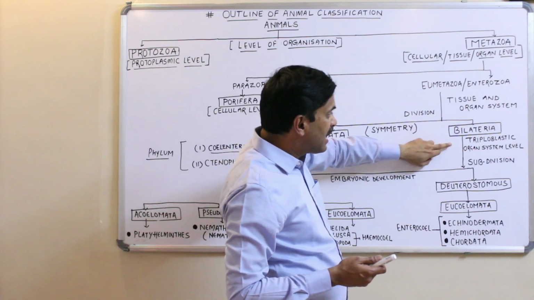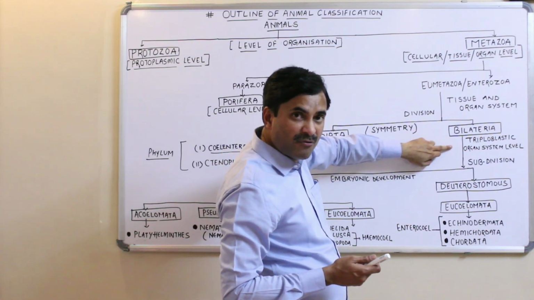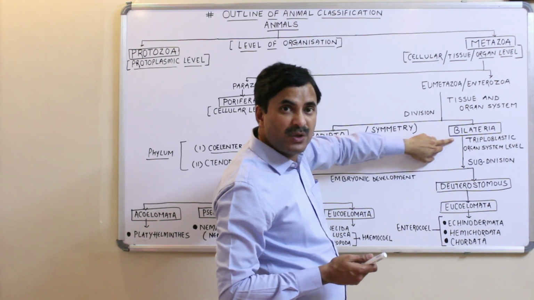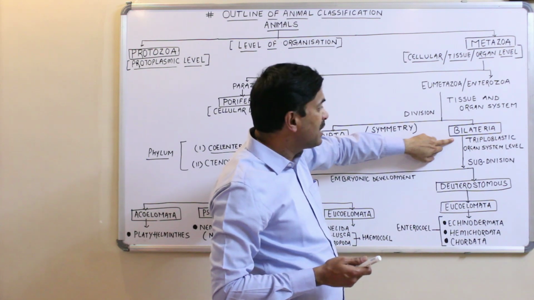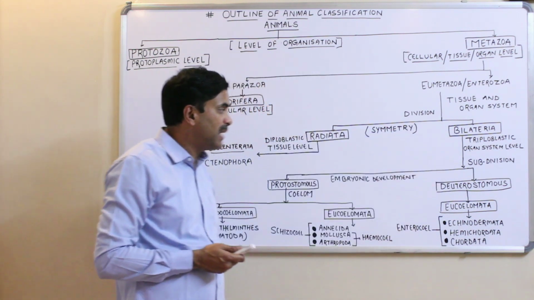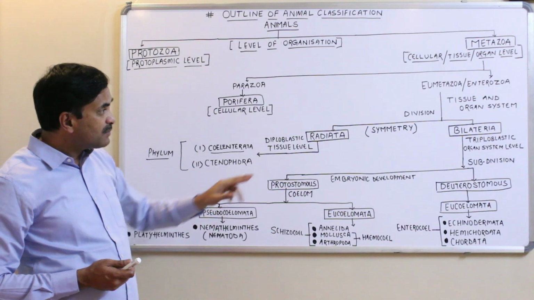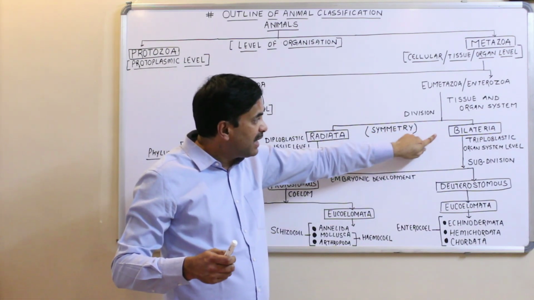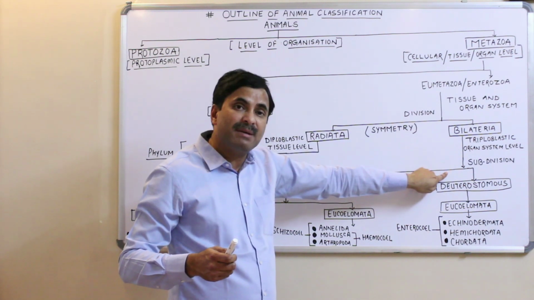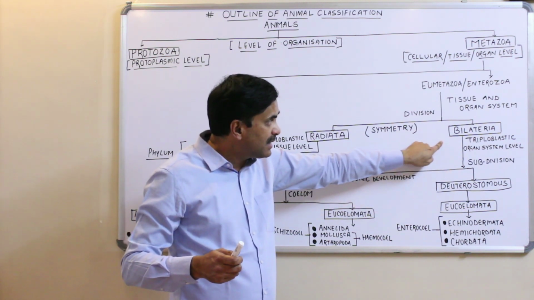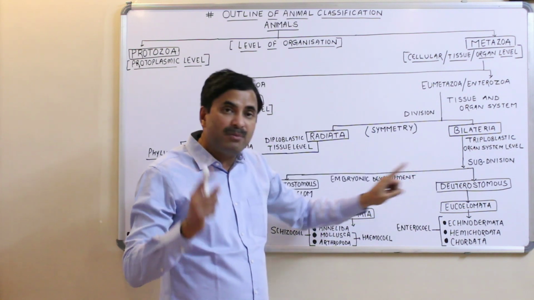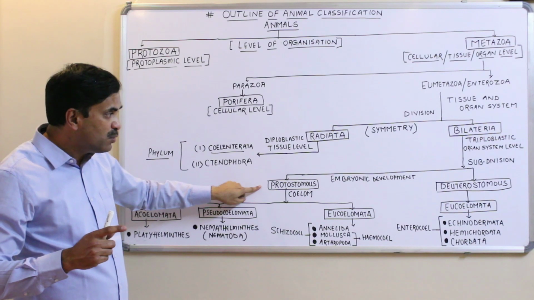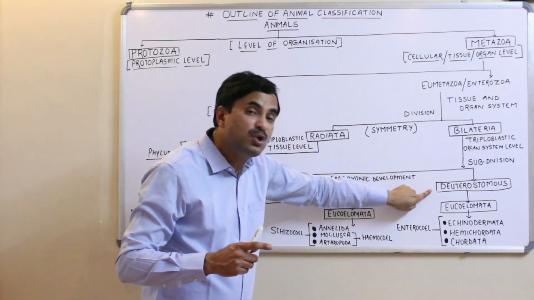While the division bilateria has organ system level of body organization and they have three germ layers: ectoderm, mesoderm and endoderm, and that's why they are called triploblastic. Fine. Now, the division bilateria is a big division, and it is again classified into two subdivisions. One is known as the protostomia and another is known as the deuterostomia.